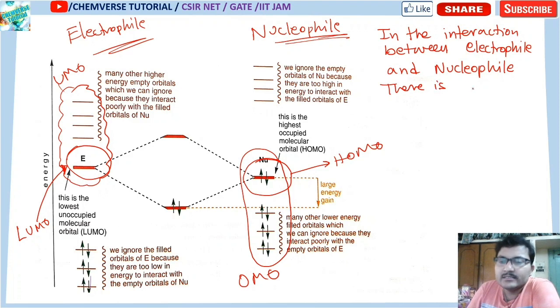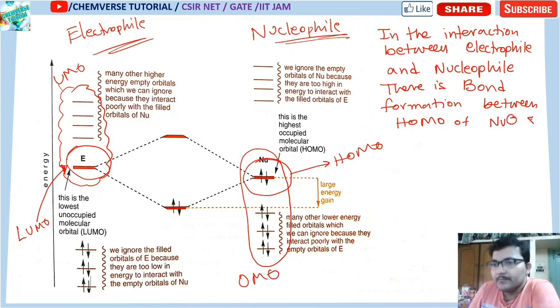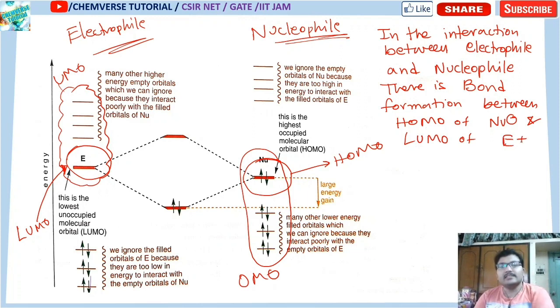There is bond formation between the HOMO of the nucleophile and the LUMO of the electrophile. Clear? This is the case.